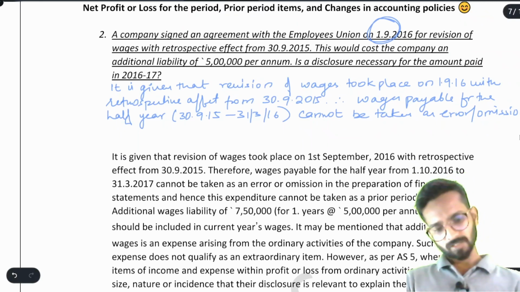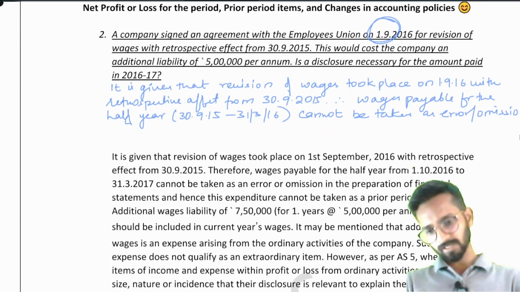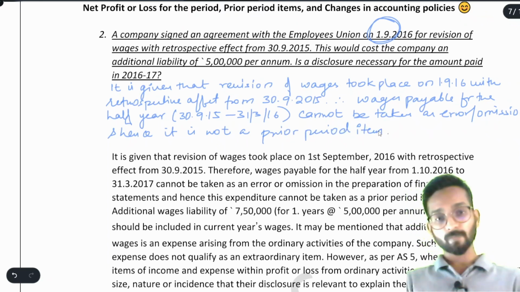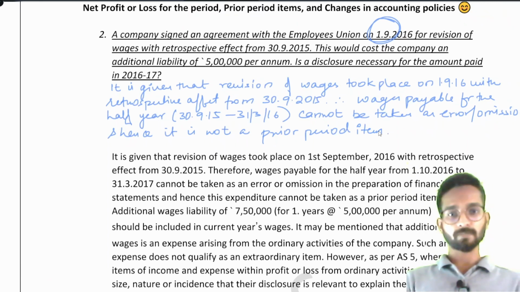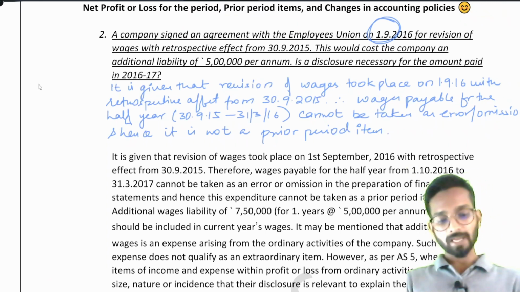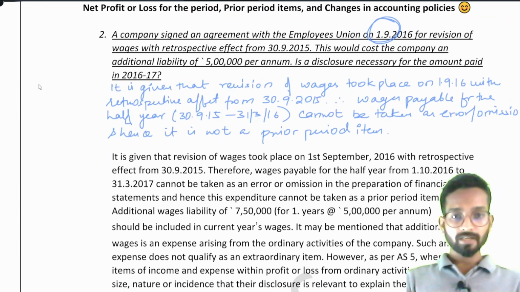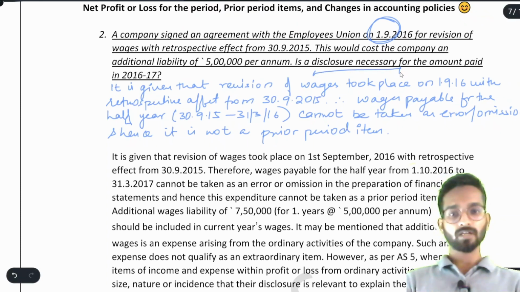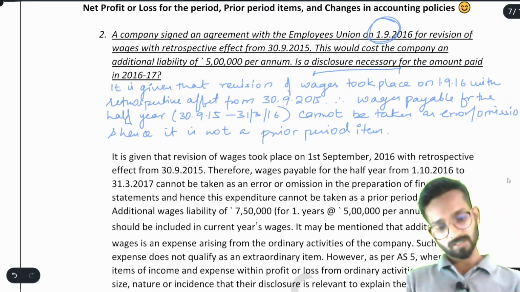You cannot take it as error or omission, and hence it is not a prior period item. But sir, why are we writing this? The answer requires us to explain whether it is a prior period item or not, and it wants us to tell whether the disclosure is necessary or not. Understood? Now read, you will understand.